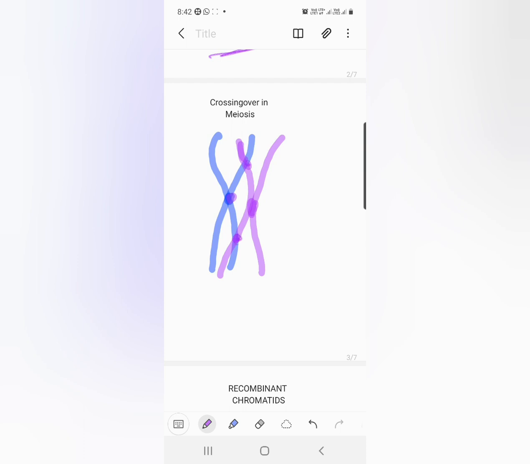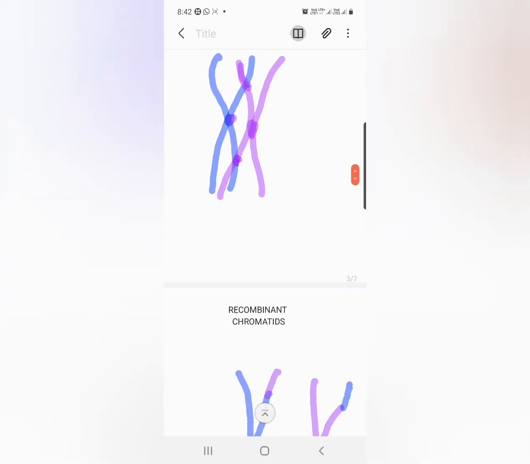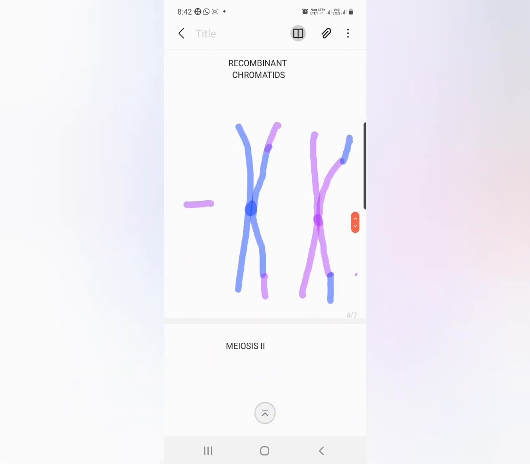As a result of exchange, the recombinant chromosomes would be like this. See here, this is the recombinant part of the chromosome. So this is exchanged from the non-sister chromatid of the homologous chromosome. So these two are exchanged. Similarly, in this chromosome also these two are exchanged. Thus, two recombinant chromosomes are formed.